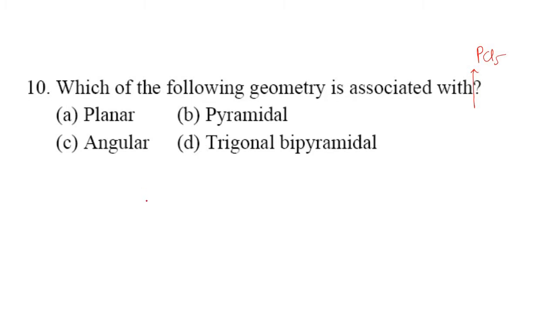A very simple trick: hybridization is equal to 1 by 2 [V plus M minus C plus A]. V is the valency of the central atom, followed by plus M, where M is the number of monovalent atoms that are linked with the central atom. Then I will write minus C.